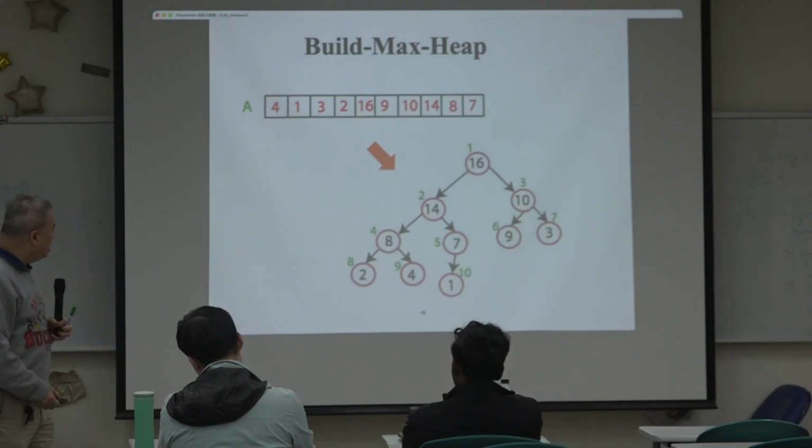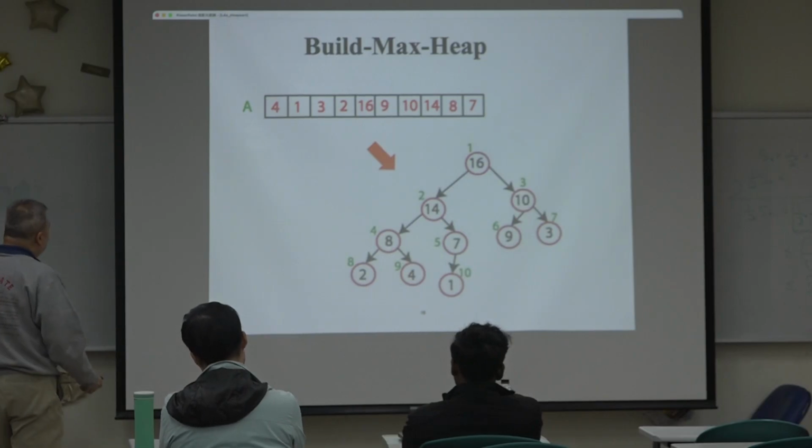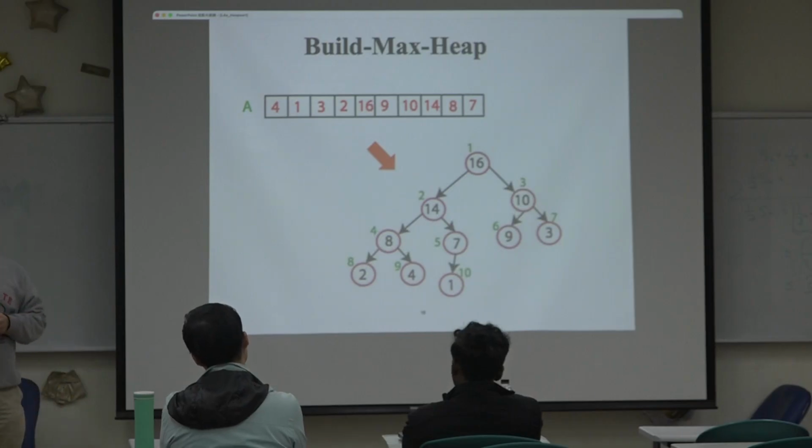Okay, and by the way, I need to remind you, max heap is not yet a sorting algorithm, not yet.